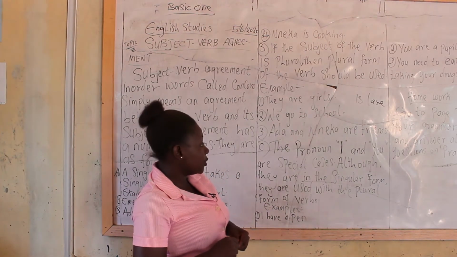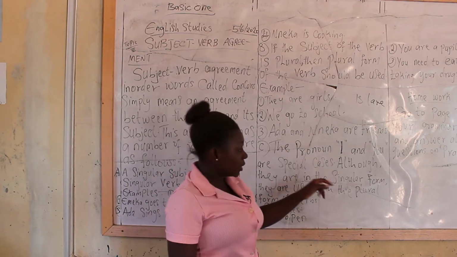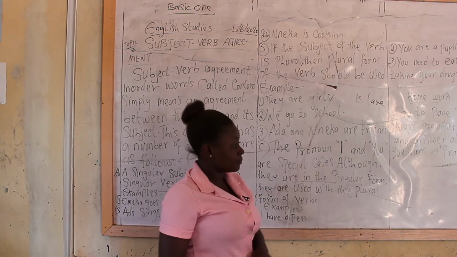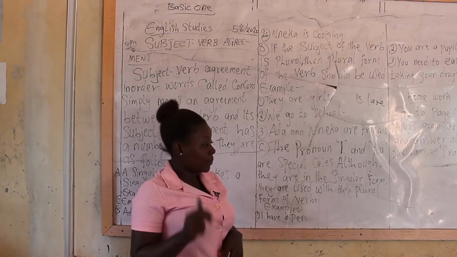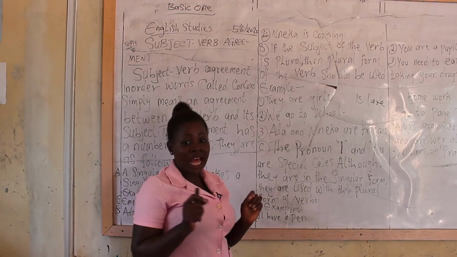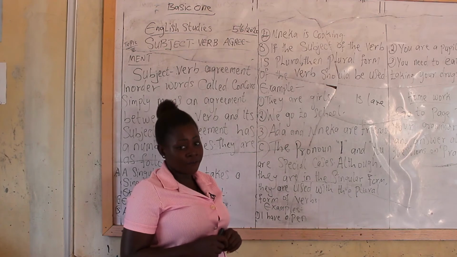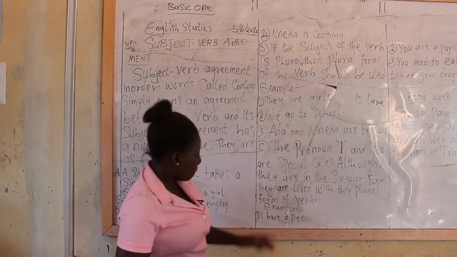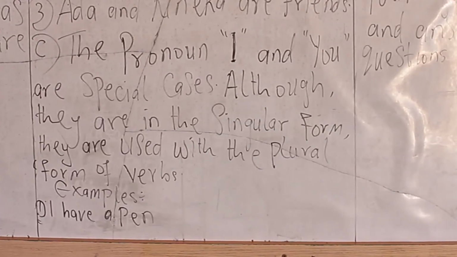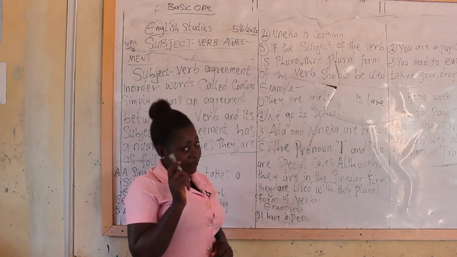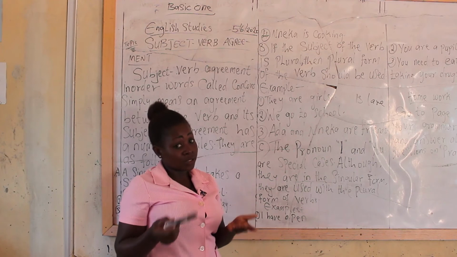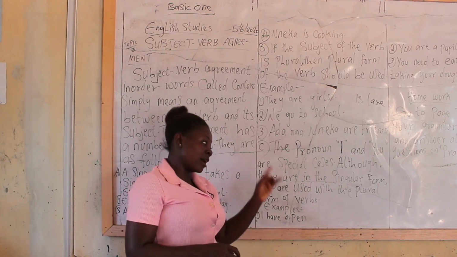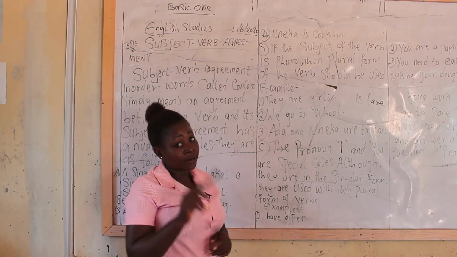The third rule. The pronouns I and you are special cases. Even though the 2 of them appear in the singular form, they are used with a plural verb. Example, I have a pen. Looking at my hand, you will see I have a marker. So instead of using I has a marker, which is totally wrong, I will make use of what? Have, which is the plural form.